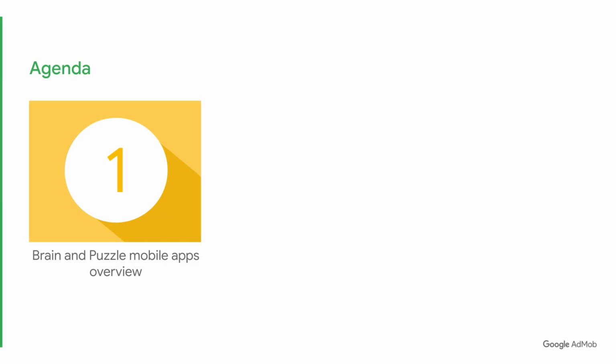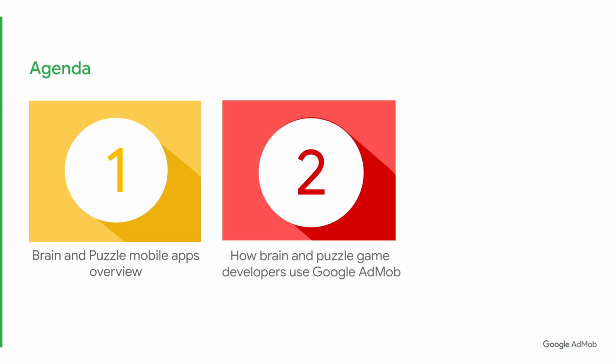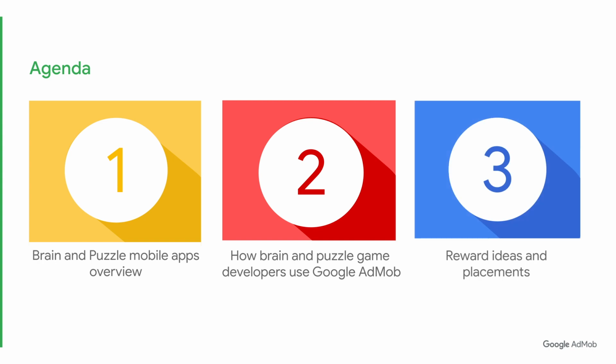In this video, we will be talking about brain and puzzle games, a popular gaming category among mobile players. After a quick overview of this genre, we will show you how brain and puzzle game developers use Google AdMob to grow their business. And finally, we will see a few ideas of rewards and placements for this gaming genre. Now let's deep dive into the gaming category.